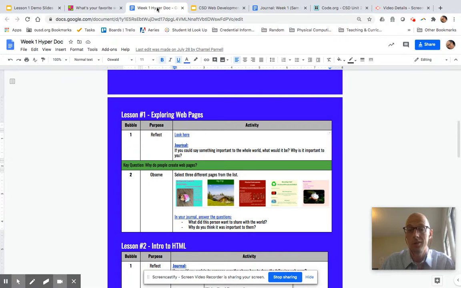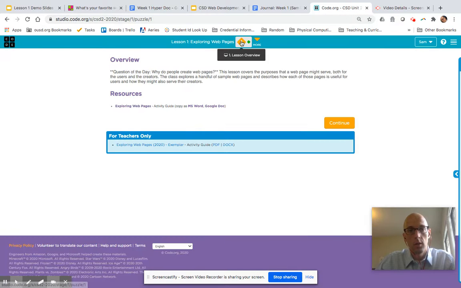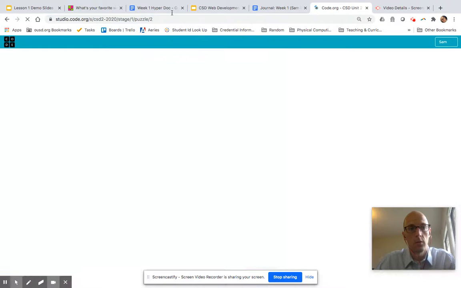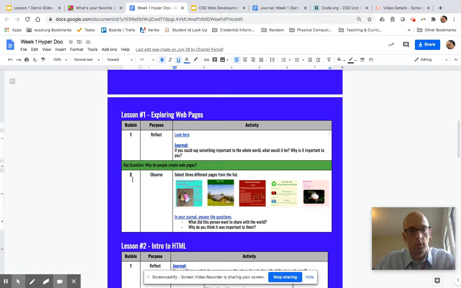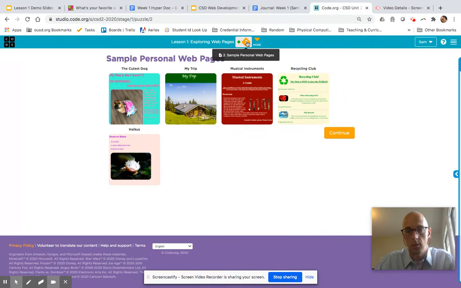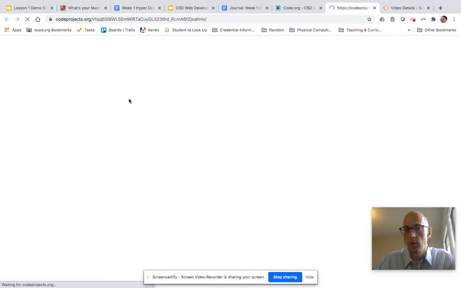So we're going to do another journal entry real quick. And we're going to look at bubble 2 in code.org. So as you can see up here, when we get to this lesson, this is bubble 1, and this is bubble 2. All right. So this number right here tells us what bubble it is. And when you see bubble, that's what I'm talking about up here. All right. So there are a bunch of different web pages that people made. I'm going to click on one.